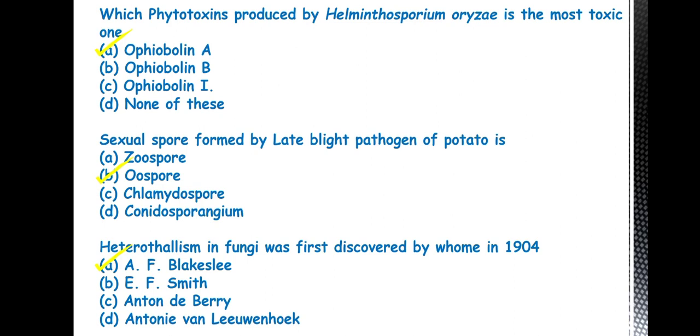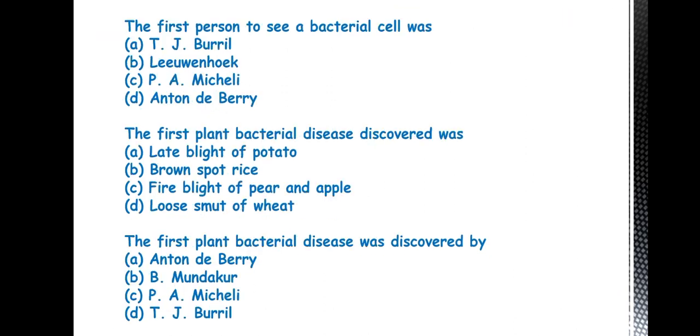Heterothallism means for reproduction, two different thalli of different strains are needed. Whereas its opposite is homothallism. Homothallism means the sex organs, that is the male and female, form on the same thallus, whereas in heterothallism the organs form on different thalli. The next one is: first person to see a bacterial cell was.